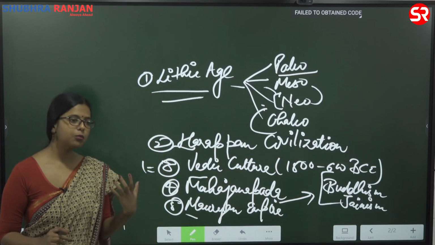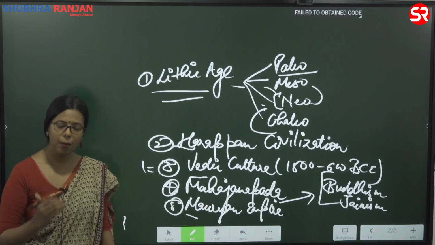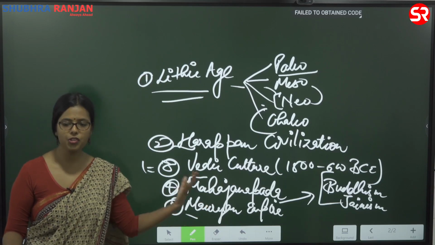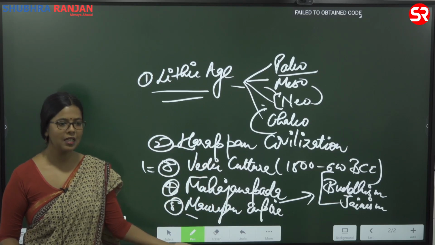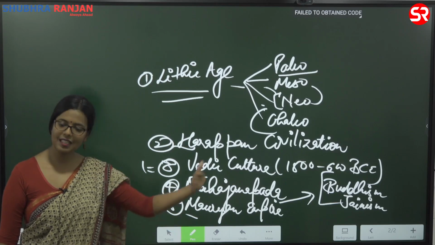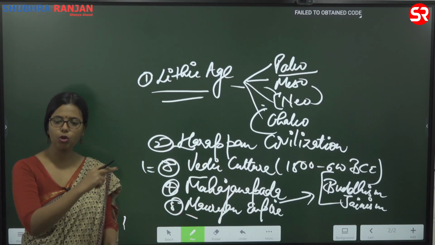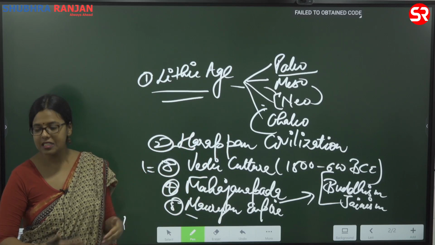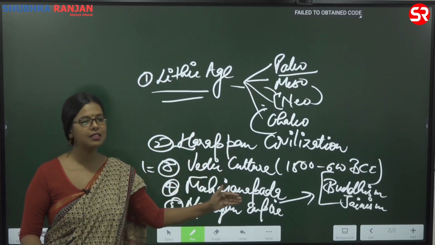Because when you study Buddhism and Jainism, they are arising in the 6th century BCE, but you need to understand the larger developments as well, and those developments take place in the coming centuries. So after I finish the post-Mauryan Empire, I talk about Jainism and Buddhism, because then we can talk about it in a linear manner and you will be in a better position to understand the changes.